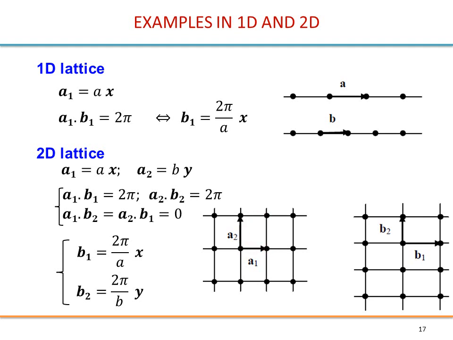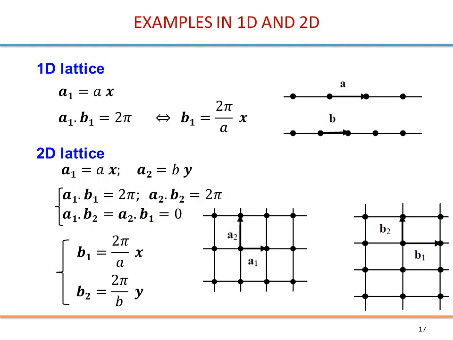So direct is a1, a2. You will have b1, b2. Notice that if a1 is shorter than a2, then b1 will be longer than b2. This is due to the reciprocal relationship here. Be careful, here we have taken a nice perpendicular. a2 and a1 are perpendicular. They do not need to be perpendicular. This is a rectangular lattice, but for an oblique lattice, for example, it will not be the case. So you have to compute correctly